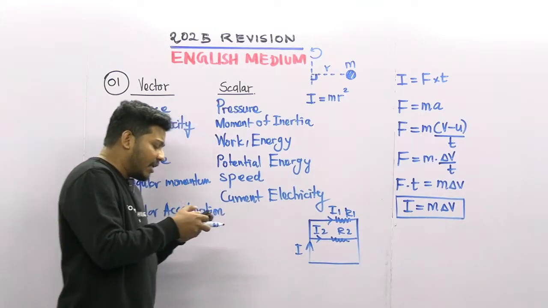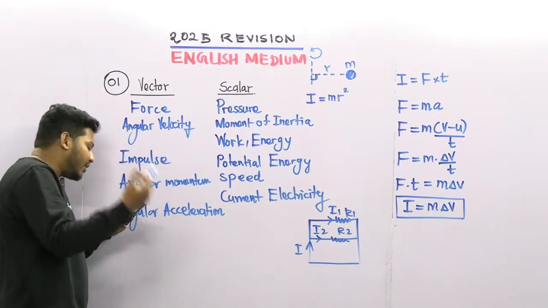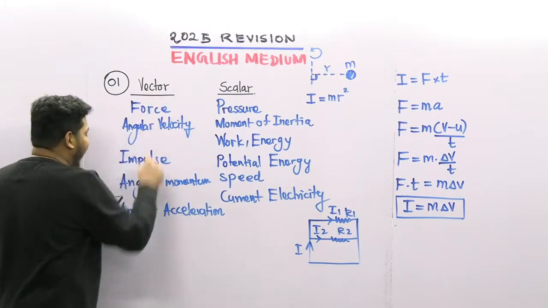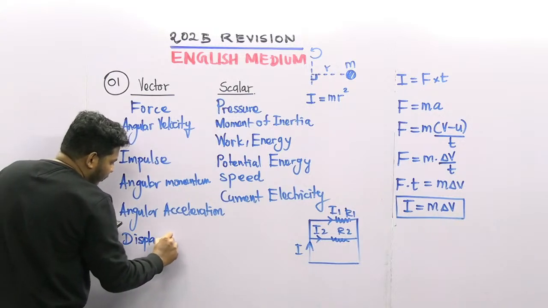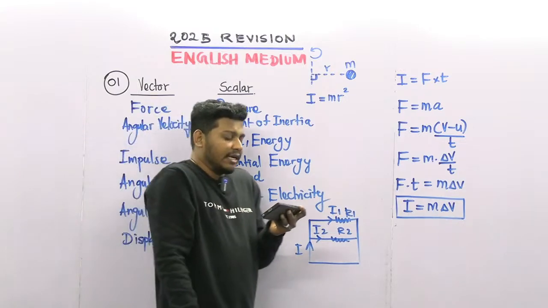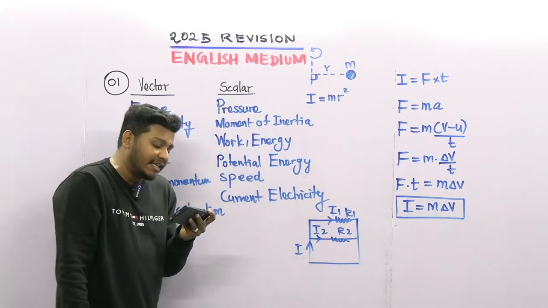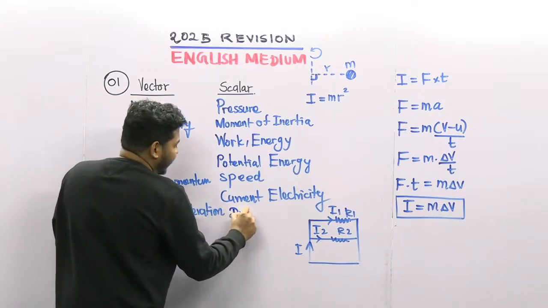So the pressure, velocity we already studied. Pressure is a scalar, velocity is a vector, displacement is a vector, pressure is a scalar, density is also a scalar.